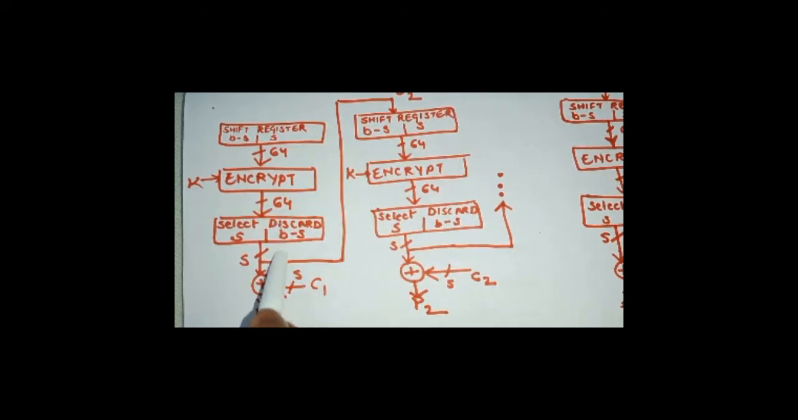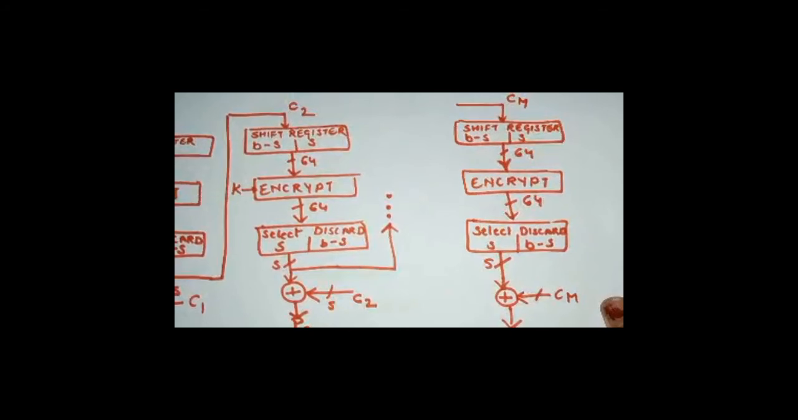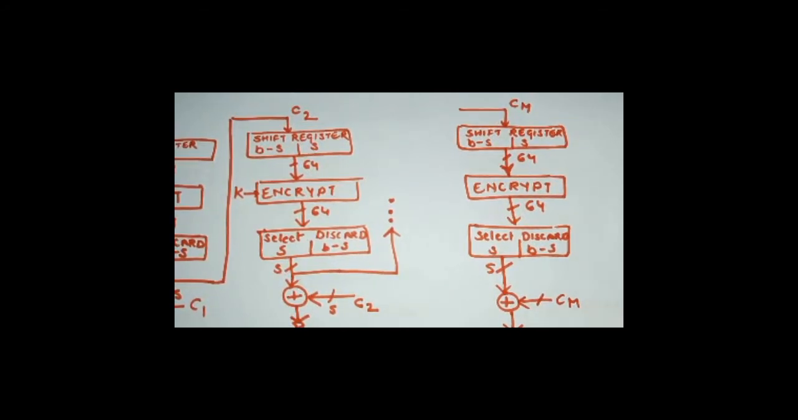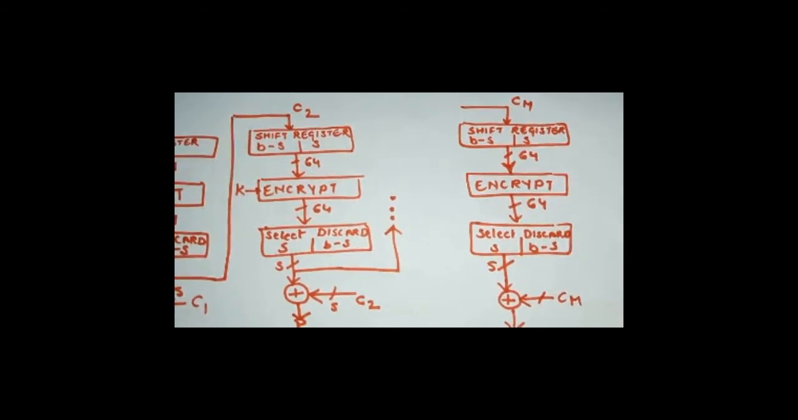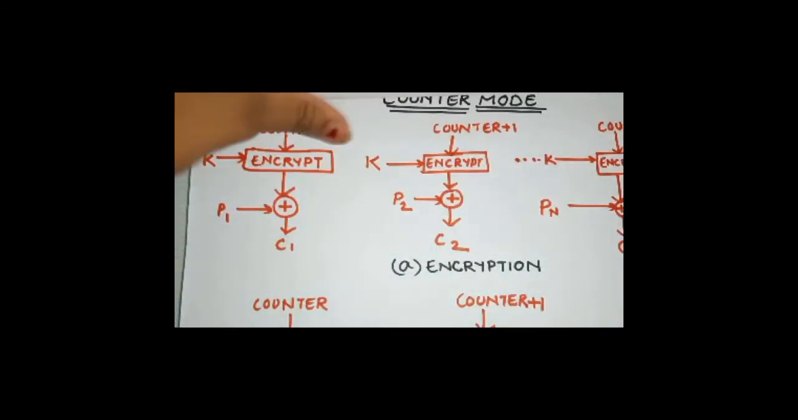After selecting the S bits, we perform the XOR of the S bits and the cipher value and generate the plain text value. So this is how the entire procedure is going to be done. Right? So this is the entire thing about decryption.